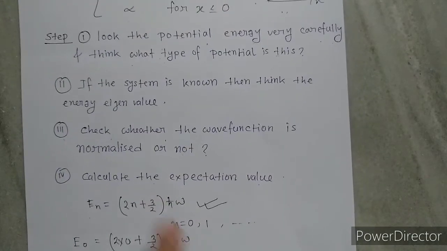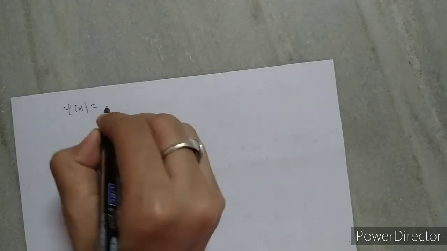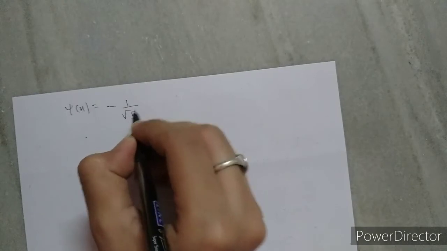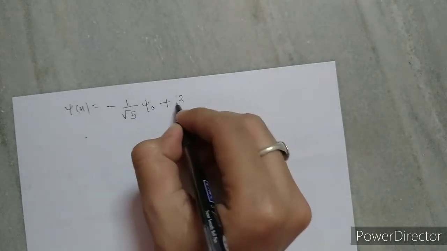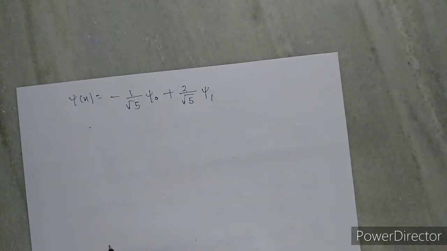Now check whether the wave function is normalized or not. The given wave function is psi(x) equals minus 1 by root 5 psi 0 plus 2 by root 5 psi 1.